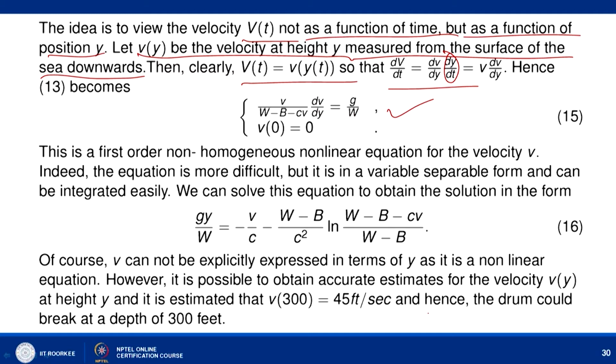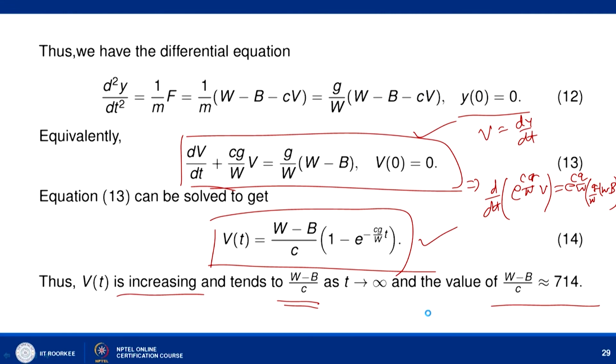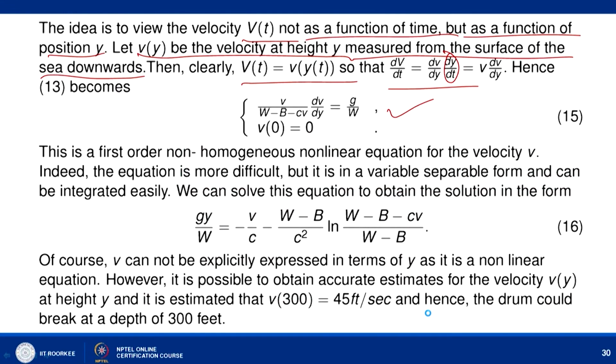So, now this is the initial value problem. Rather than equation number 13, which is a linear differential equation in terms of v, this equation number 15 is not a linear differential equation, but a first order non-homogeneous non-linear equation for the velocity v. Since it is a non-linear equation, but still it is solvable because it is given in a variable separable form, you can simplify and integrate and get your solution as this: